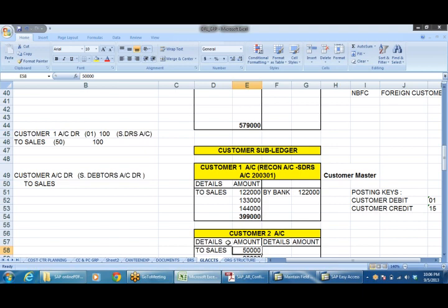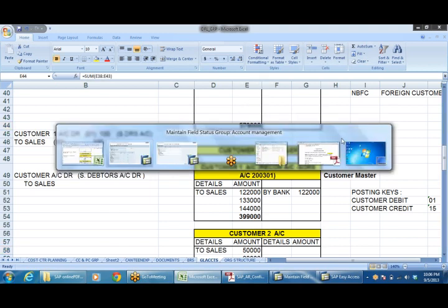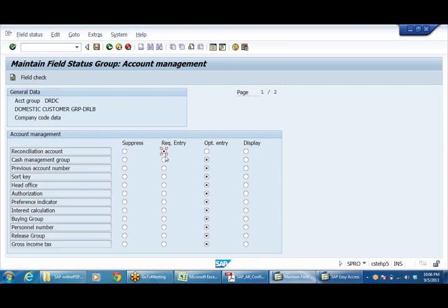So whatever the entry that I post here, that will be posted to 200 301, that is reflected, and that total amount whatever is available in the sundry debtors account will be reflected in the balance sheet. So for that purpose here I'm going to make reconciliation required entry. But even if you don't understand at this juncture, don't worry. When I create customer master data, I'll tell you. But what I want to tell you here is this is going to control the fields of that reconciliation account field. Right? I'll show you when I create it.